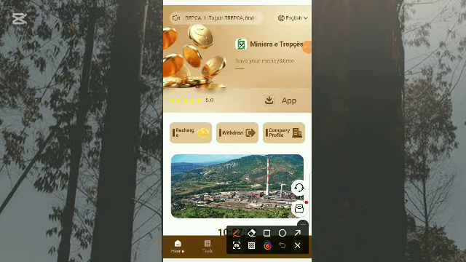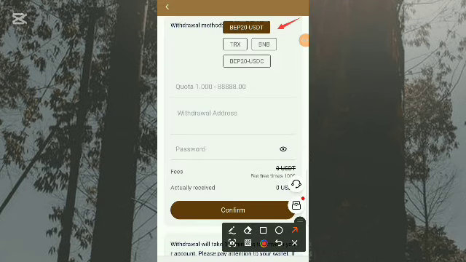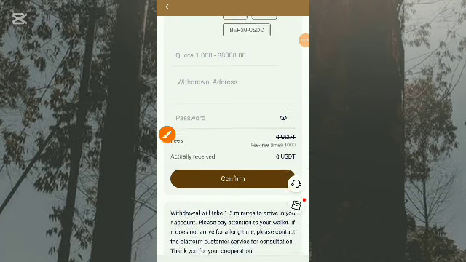So this is how you can withdraw the money you have made on this platform. Once you click on withdrawal, it takes you to this interface. Just choose the USDT wallet of your choice, input how much USDT you want to withdraw, input your withdrawal address, your password, and click on confirm. The money will be withdrawn successfully into your wallet. You can see it is written here, withdrawal will take 1 to 5 minutes to arrive in your account. So it's very simple and easy to do.